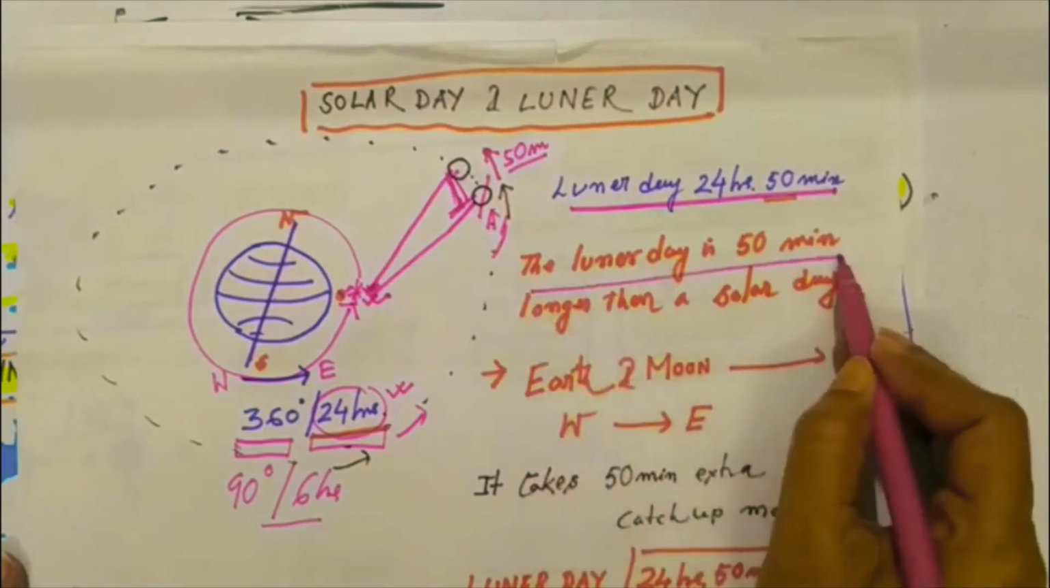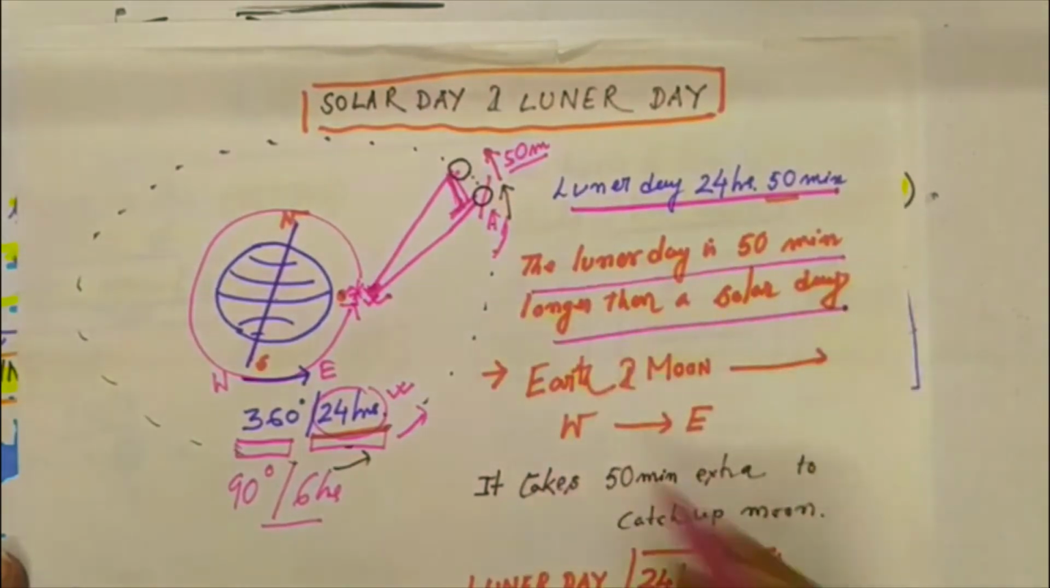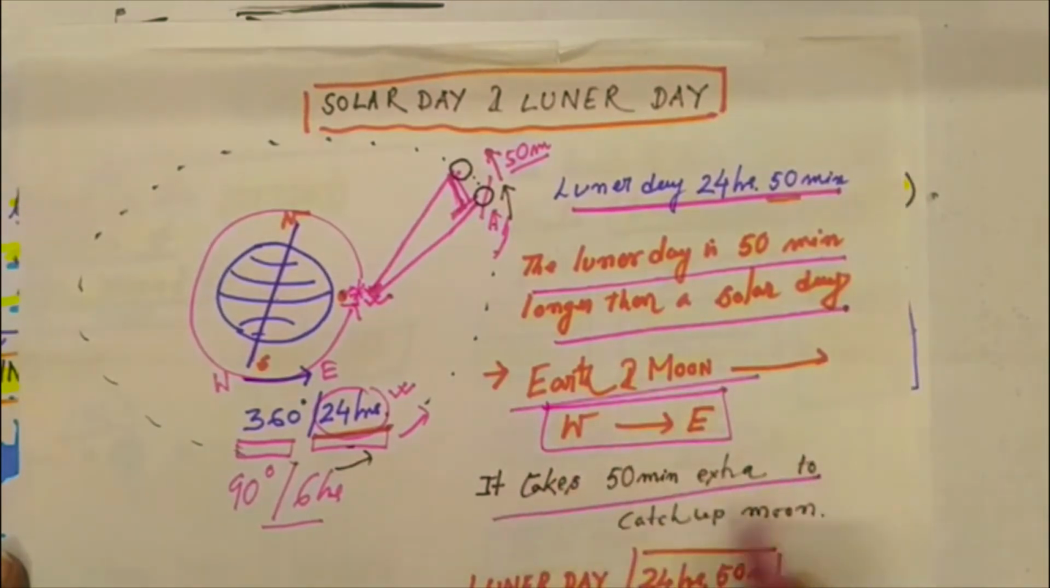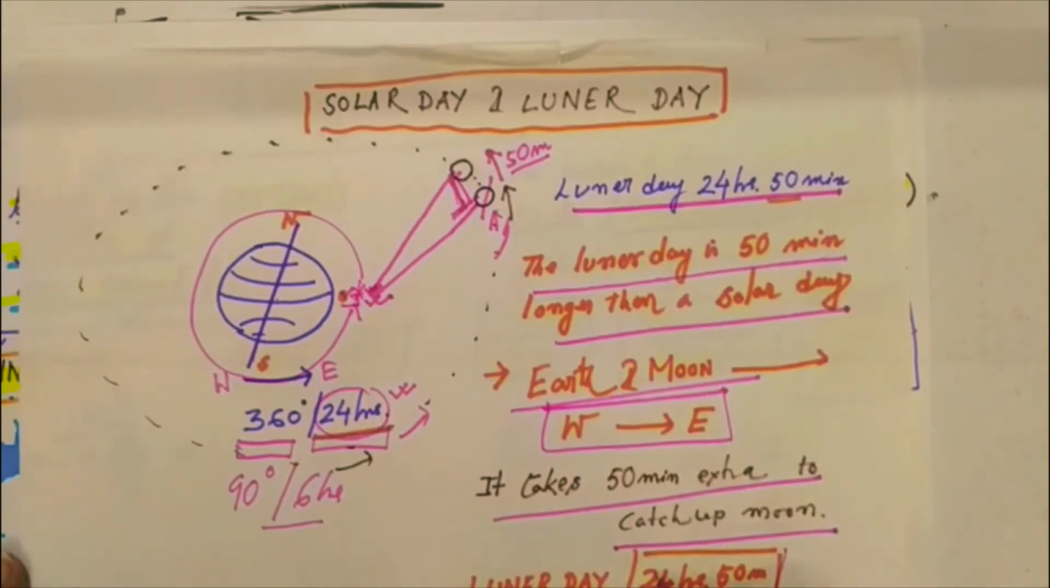So the lunar day is 50 minutes longer than the solar day. Both the moon and the sun are moving west to east, but it takes 50 minutes extra to catch up with the moon. So the lunar day is 24 hours 50 minutes.